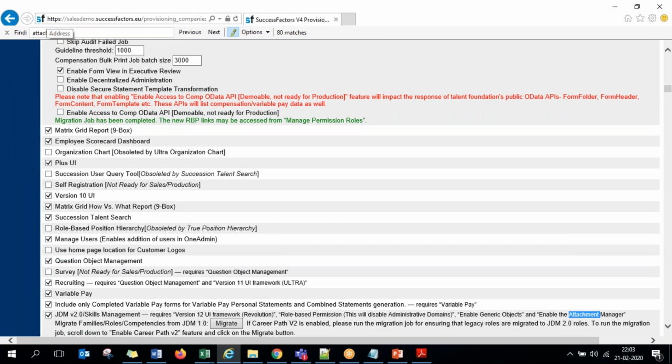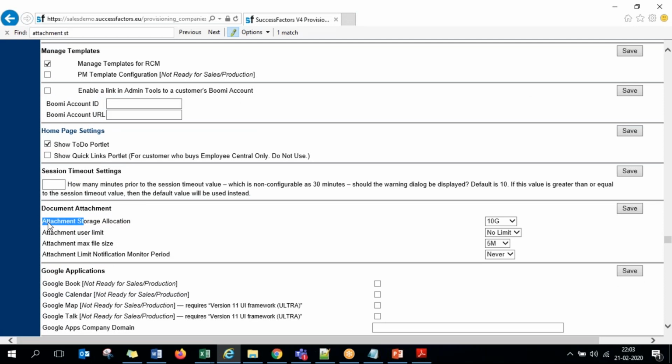Here you see attachment storage allocation. This is the one where it is currently set to, I guess, 10 GB by default. That is the minimum one. So that just sets it to 10 GB. This 10 GB might be completed within a maximum of 5-6 months, so it is important that you directly set it to the maximum possible, 1000 GB, at a time.